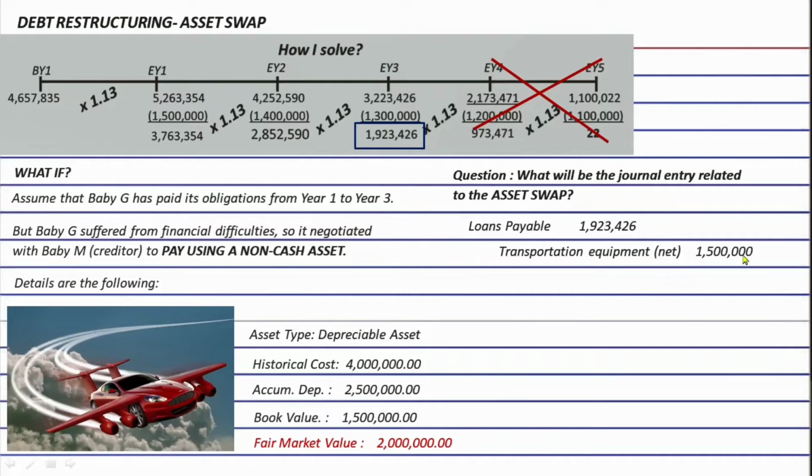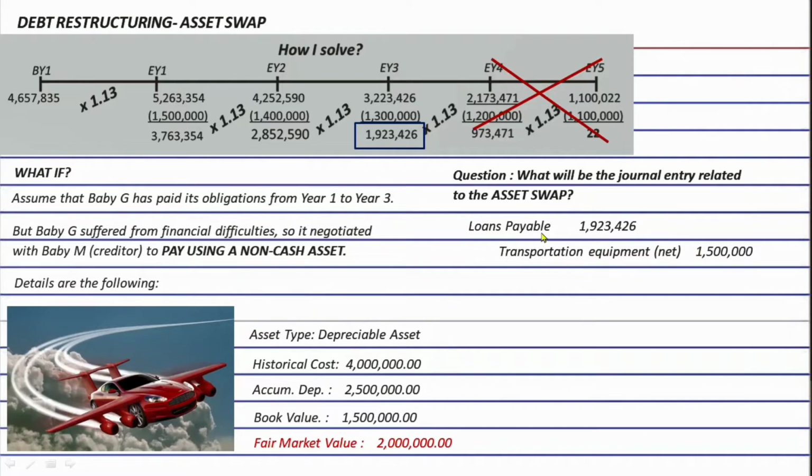So we're going to use the book value, 1.5 million. Okay? So it's not balanced, right? So the balancing figure depends. If the debit amounts are smaller than the credits, then loss on extinguishment of debt will be debited. On the other hand, if the credit amount is lacking, then we credit gain on extinguishment of debt.